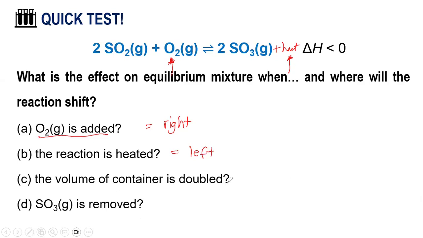What if the container volume is doubled? So let's try to check the gases here. This is 1, 2, a total of 3 moles in your reactant side, and you have 2 moles in the product side. The volume of the container is doubled, so there is an increase in volume. An increase in volume means a decrease in pressure, and a decrease in pressure will go to the higher number of moles. So that means it is to the left side.